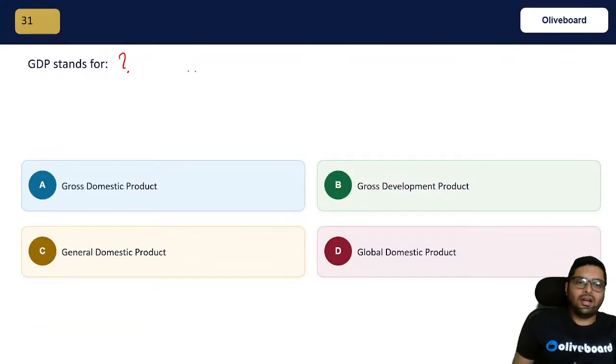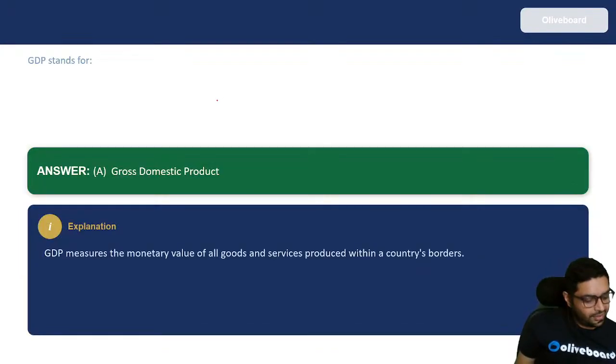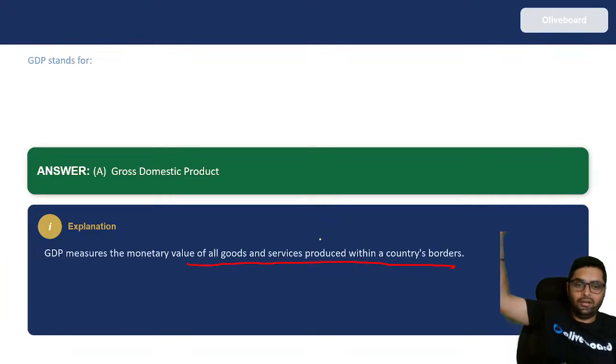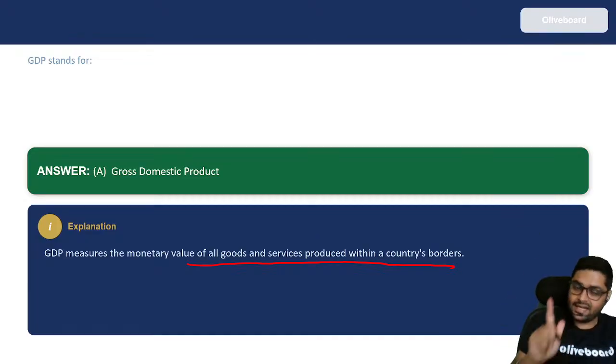GDP stands for a very easy question. GDP stands for what? What does GDP stand for? Obviously, gross domestic product. Okay, gross domestic product. It measures the value of goods and services produced within a country's borders. In GDP, we will not take outside foreign, only borders inside India.